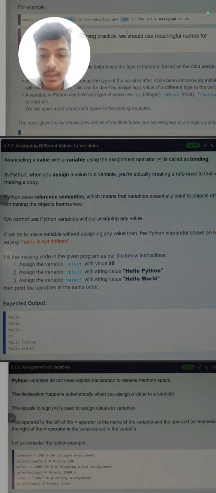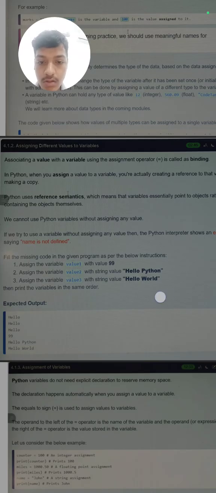Here value1 is a variable. Then assign the variable value2 with the string value hello python, so value2 is equal to hello python. But there is a twist: for 99 we should not use quotes because it is a number, but hello python is of string type, so we have to use double quotes. And same as that, assign the variable value3 with a string value, the final output.